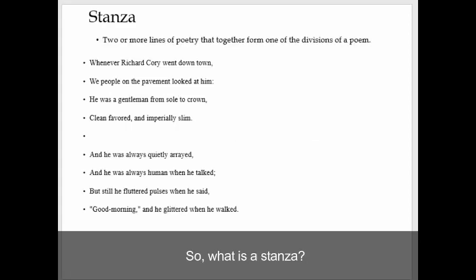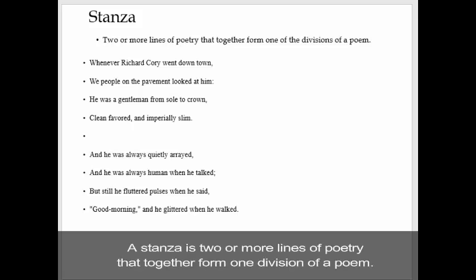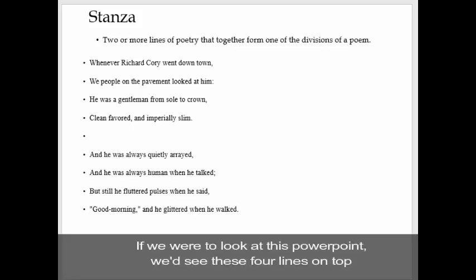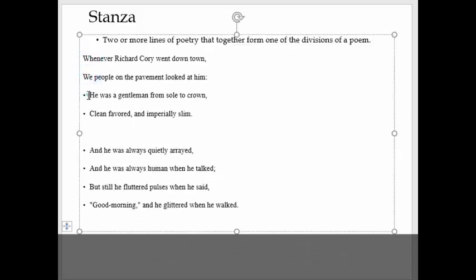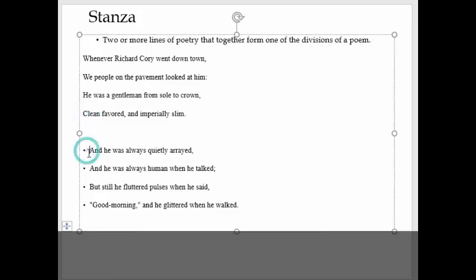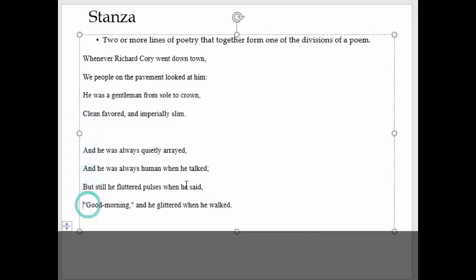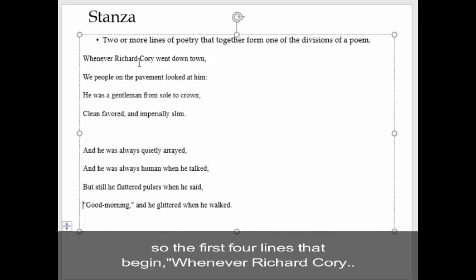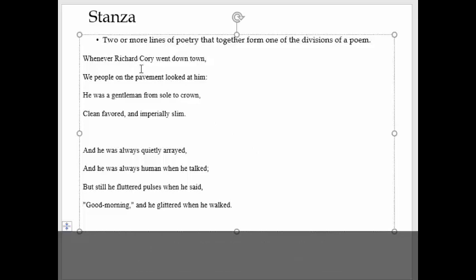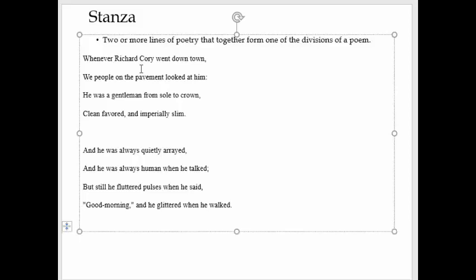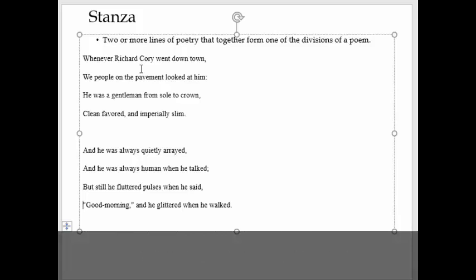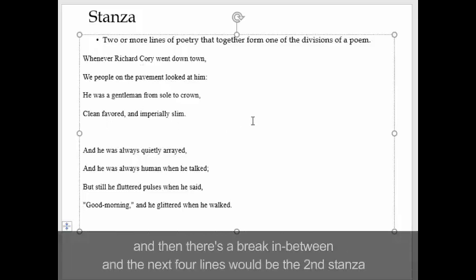So what is a stanza? A stanza would be two or more lines of poetry that together form one of the divisions of a poem. So if we were to look at this PowerPoint, we would see these four lines, and then you'd see a break in between, and then you would see the remaining four lines. So the first four lines that begin, "Whenever Richard Cory went downtown, we people on the pavement looked at him. He was a gentleman from sole to crown, clean-favored and imperially slim." These four lines would be one stanza. And then there's a break in between, and then the next four lines would be the second stanza.